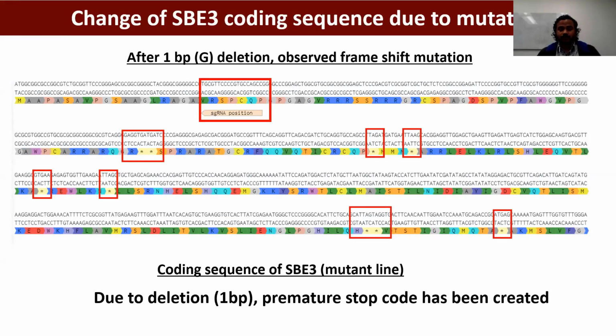So we expected that due to this premature stop codon, a non-functional protein was created, and we found deletion, substitution, and also insertion for all of our target genes, though there might be a premature codon.